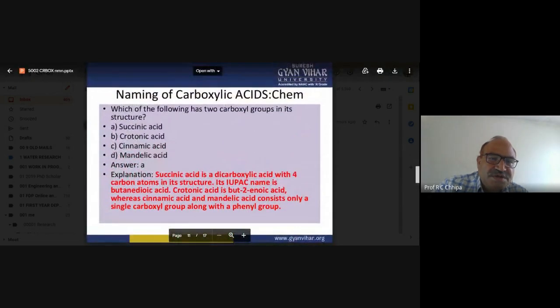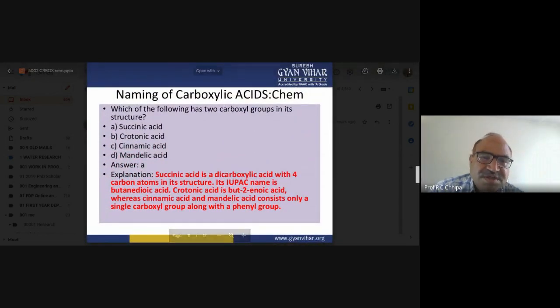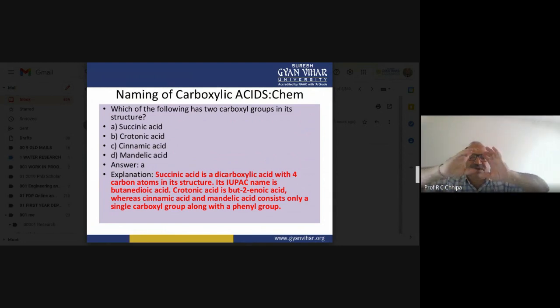Now, the next question: which of the following has 2 carboxyl groups in its structure? So, the correct answer is succinic acid. Whatever we have already discussed, the 4 carbon atom compound, in which the link is one, that we suppose we have the 2 carbon atom compounds. So which of the following has 2 carboxyl groups in its structure? Succinic acid. The others are not the correct answer.